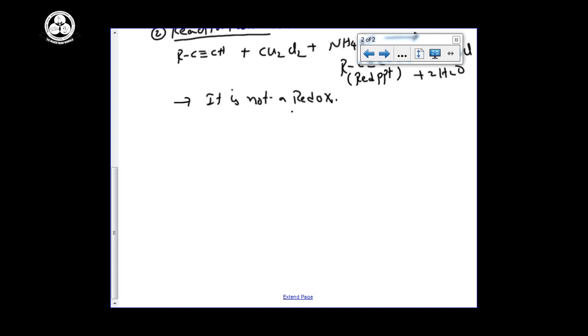And most important, another chemical reaction for the acidic nature we have to identify in alkynes, the most important laboratory reagent, is reaction with the Tollens reagent.